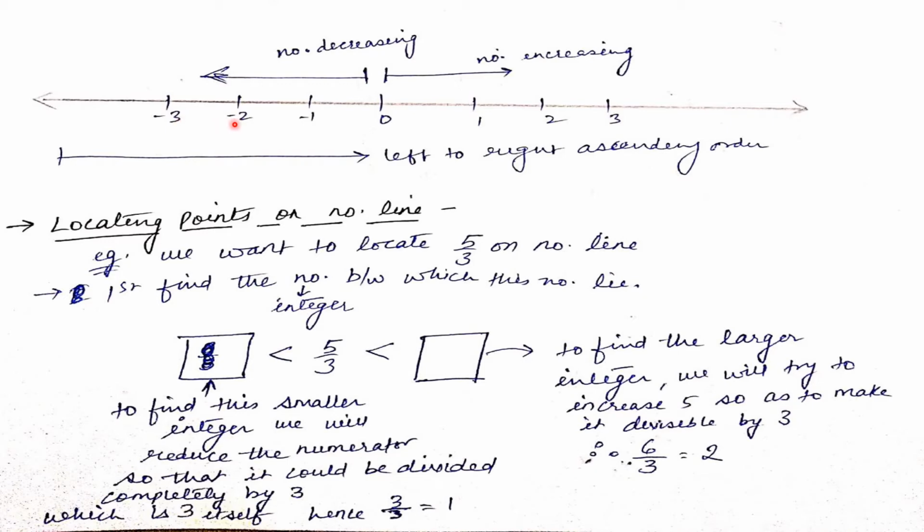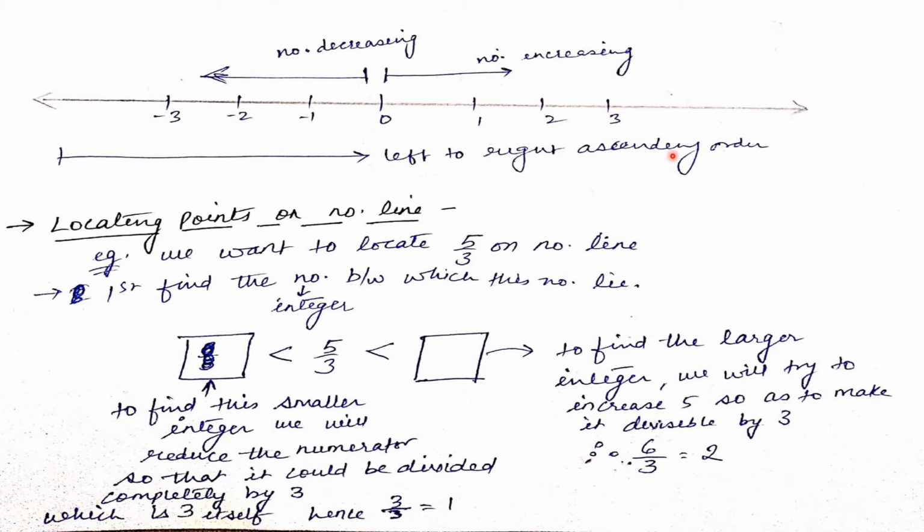Then these are the numbers at equal intervals. I have drawn it roughly, but you can use a scale also to draw them. You can see minus 3, minus 2, minus 1. The numbers are increasing. That is why I told you when you go from the left side to the right side, numbers will increase, or they are arranged in ascending order.